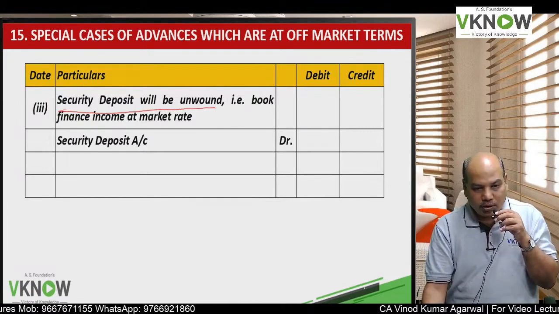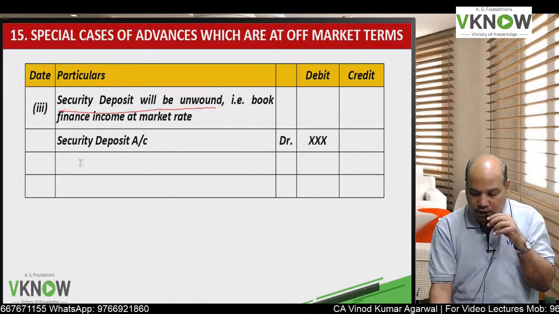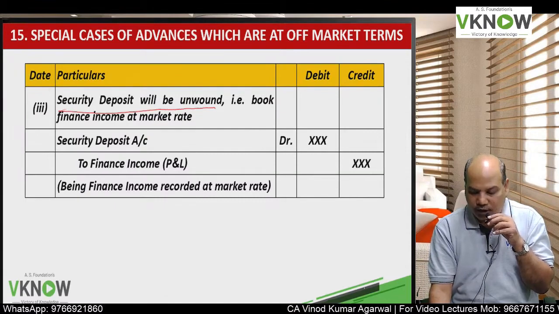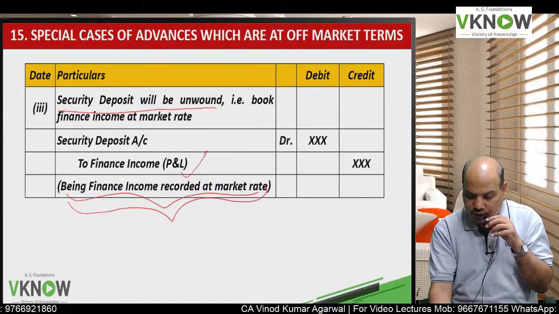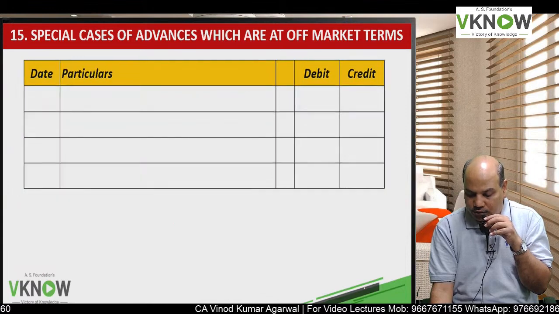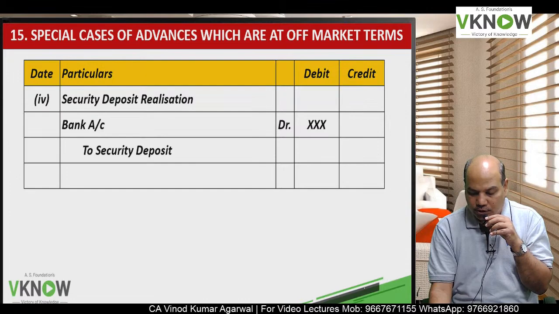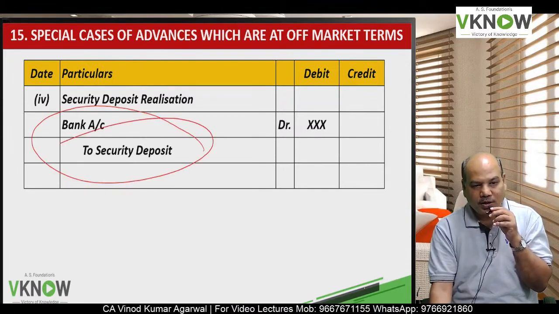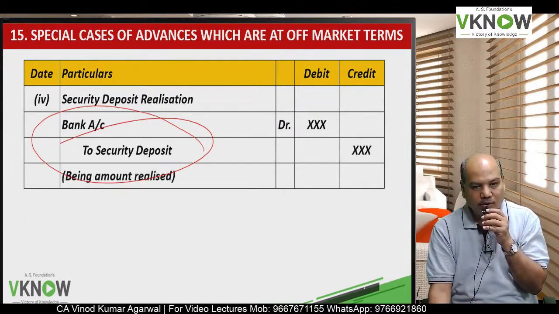So every year I have to calculate finance income on the opening balance, and I will pass an entry: security deposit account debit to finance income, and finance income will be transferred to profit and loss account. It is called unwinding of discount. And finally on maturity, the security deposit account will be realized, and you will pass an entry: bank account debit to security deposit account, being amount realized.